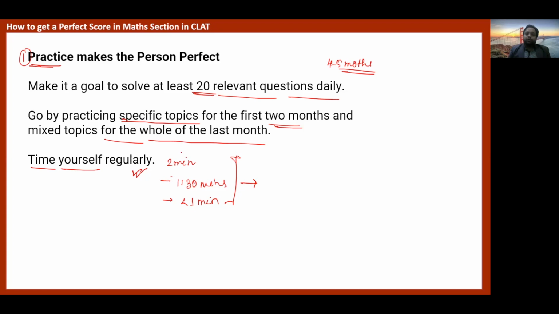So you should always keep a check on your time. And that is why we suggest that you should not study fast. Study slowly, but study hard. That means you don't have to read the passage twice or thrice. This should be your goal.